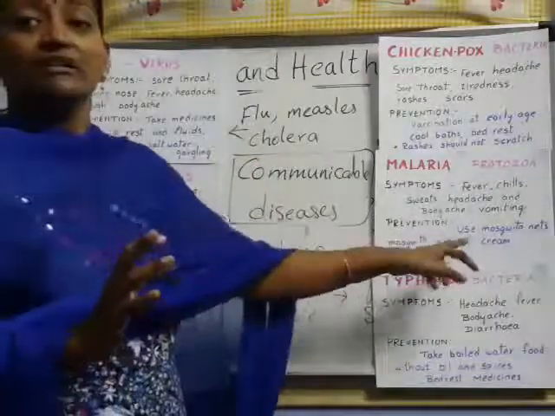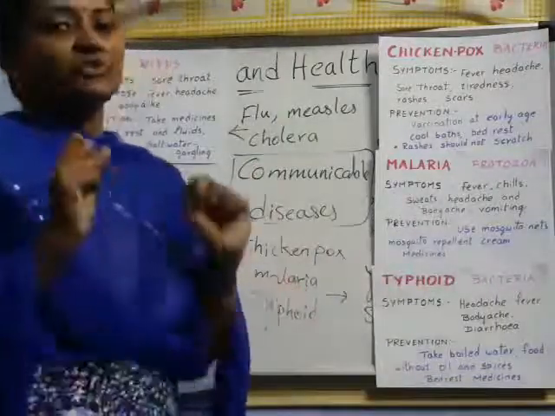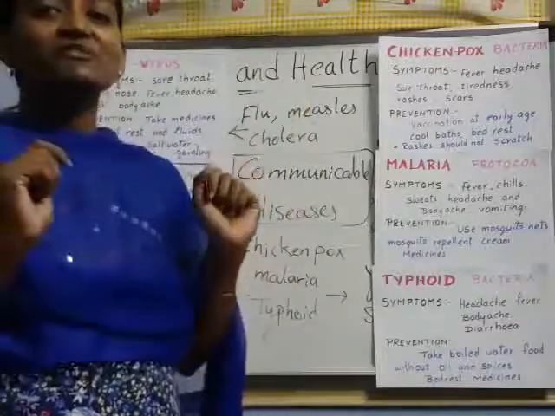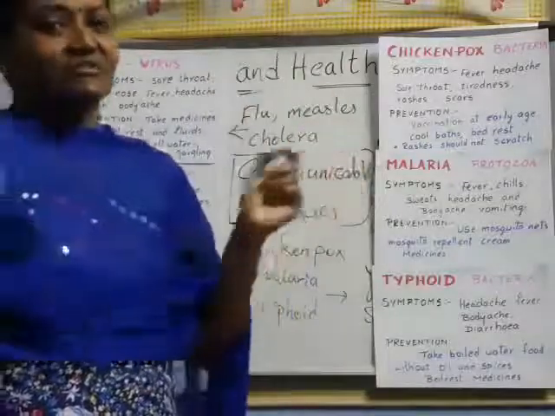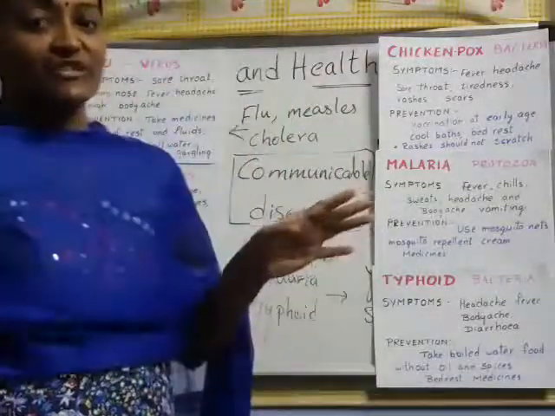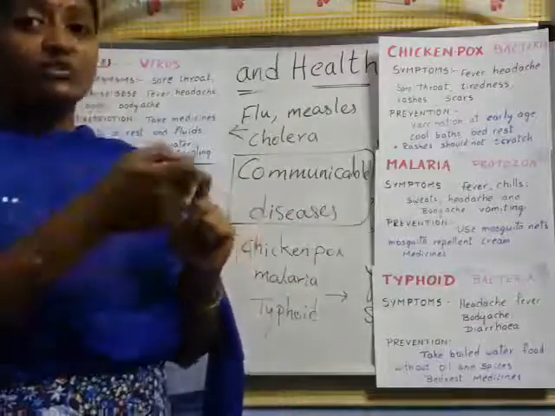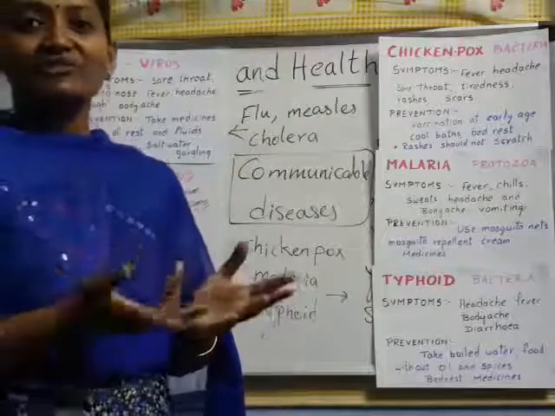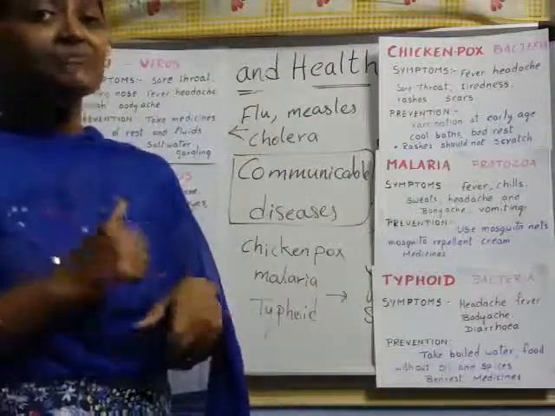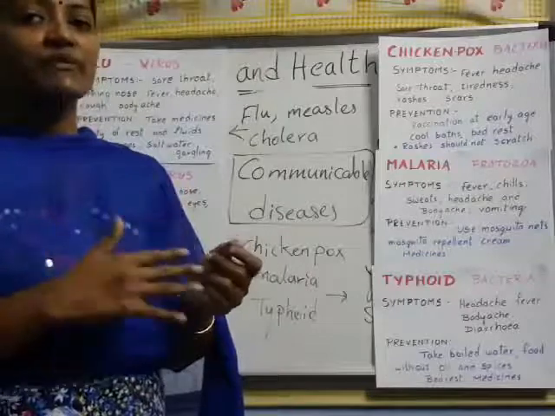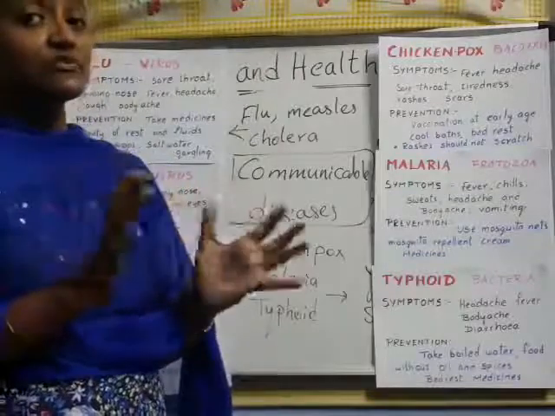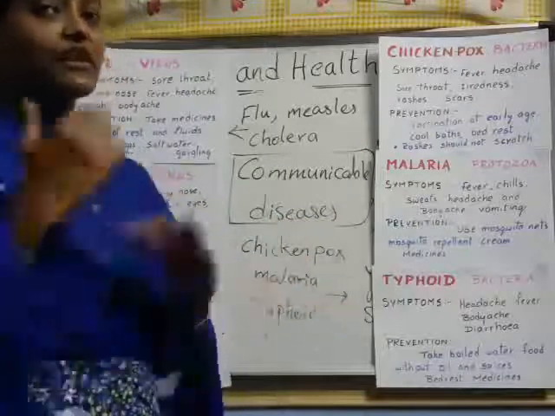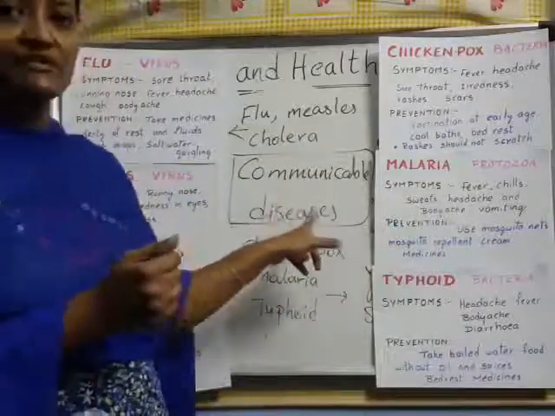Right, children? And what is the prevention? You should not get bitten by the mosquito, so we need to use mosquito nets during bedtime, and also mosquito repellents like All Out and Good Night. You know, right? We use those at night so that mosquitoes do not bite, to move the mosquitoes away, right children? So the mosquito causes malaria from one person to another, so it comes under communicable disease, right, children?